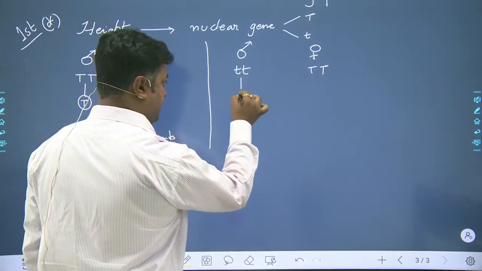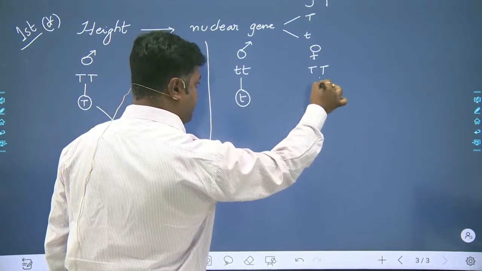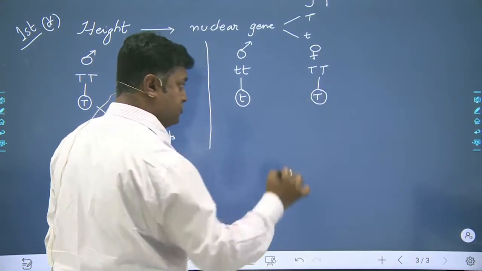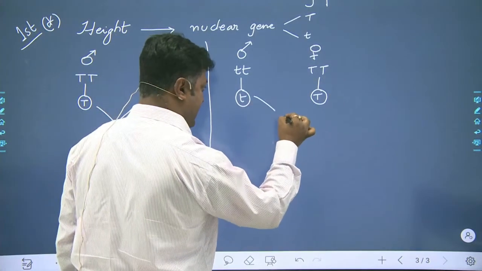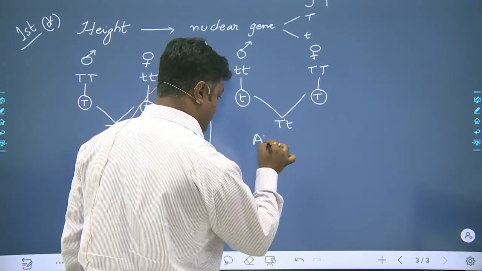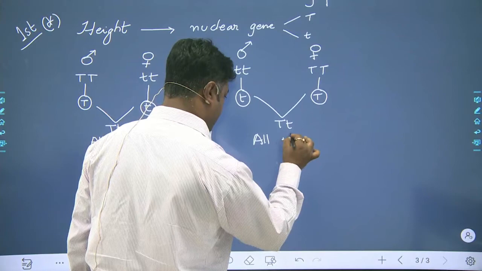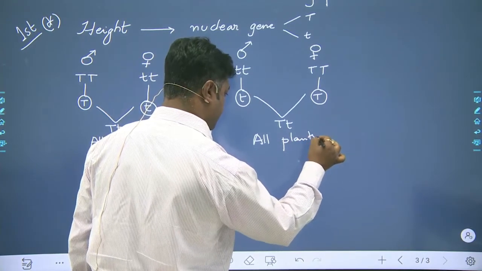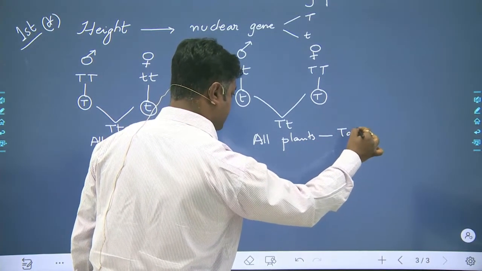Again they will produce one kind of gamete each, as they are homozygous in nature. Both of these gametes will unite and form the zygote, where all the plants will again be tall.